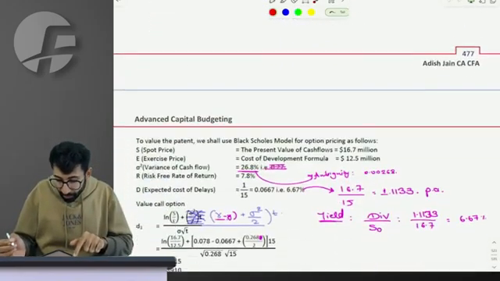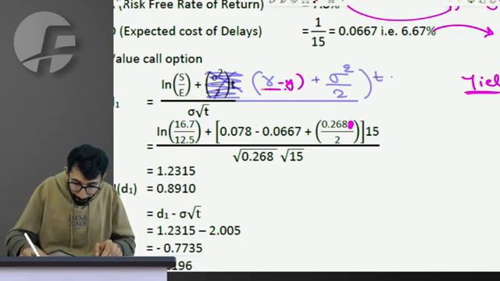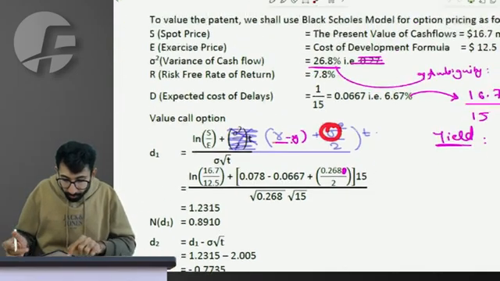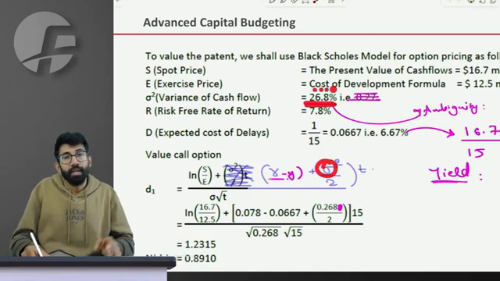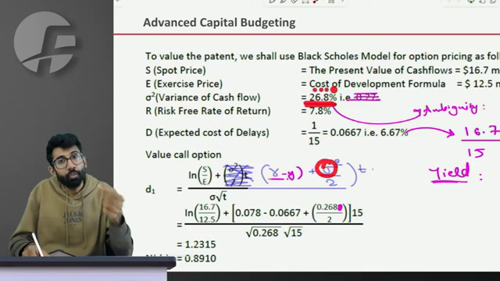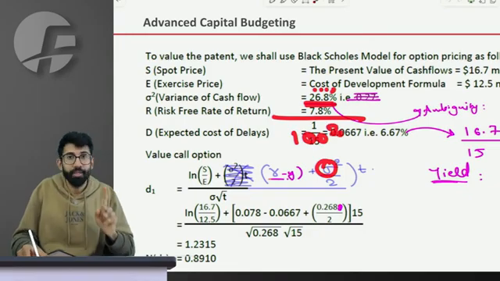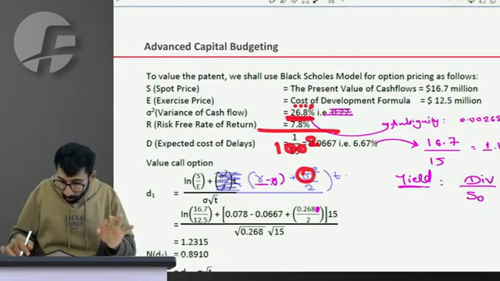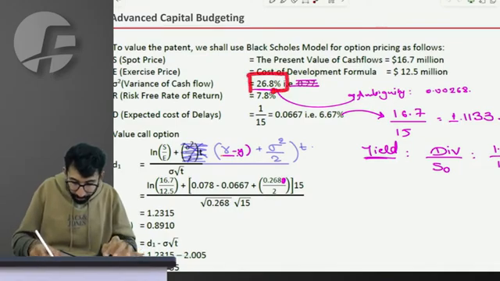Do I need the variance in the formula? Yes, sir, I need the variance in the formula. Only problem is that the variance which is given to me in percentage terms, I have taught it to you in portfolio management that to convert the variance from percentage to decimal, you have to divide it by 100 square, or 10,000. But the institute unfortunately has divided it only by 100.